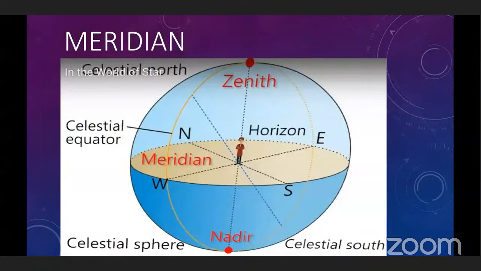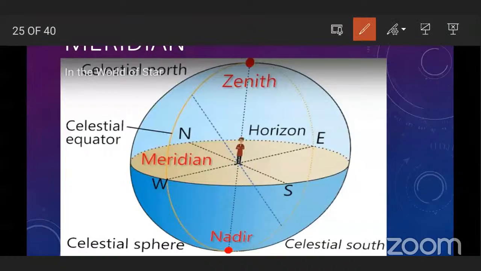Now next is meridian. A meridian is a great circle which passes through both the celestial poles and the observer's zenith and nadir. See, these are celestial poles. This is the north celestial pole, this is the south celestial pole, and this is the meridian.